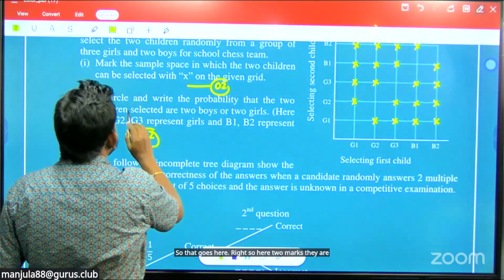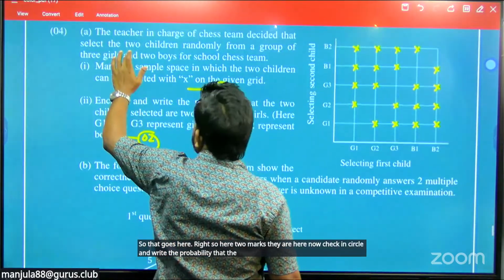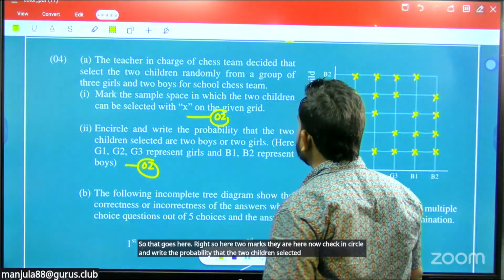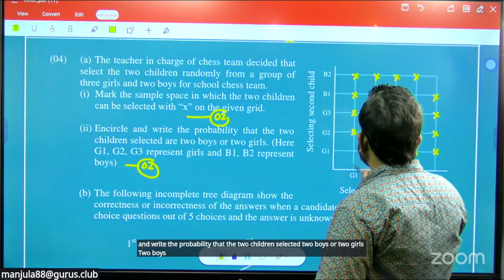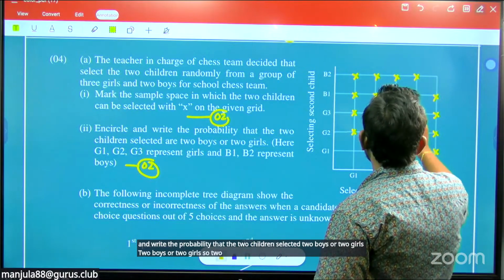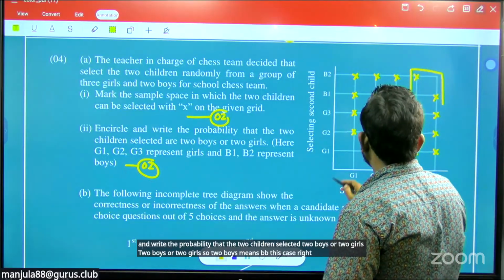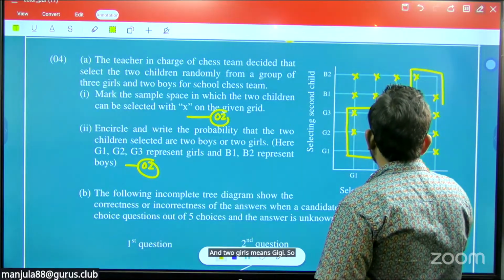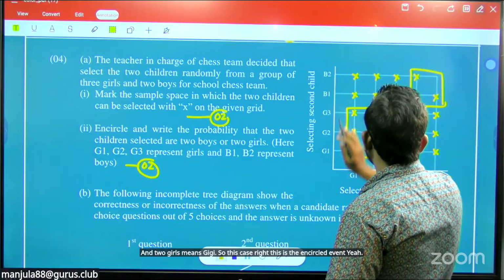Now check, encircle and write the probability that the two children selected are 2 boys or 2 girls, right? 2 boys or 2 girls. So 2 boys means BB, this case, and 2 girls means GG. So this case, right? This is the encircled event. The other ones are boy, girl, or girl, boy.